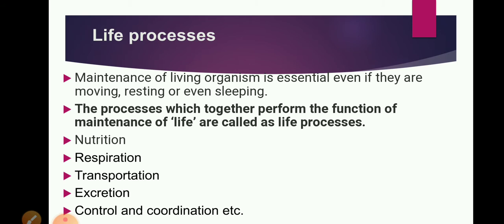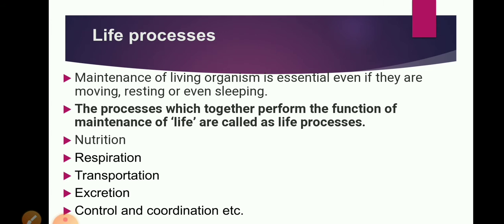Transportation, the process of transport of oxygen and food to all cells of the body and collection of waste from cells to excrete them, is called transportation. So transport of all essential substances and collection of waste is carried out by this important life process. Excretion, removal of nitrogenous metabolic waste from the body, is called excretion.